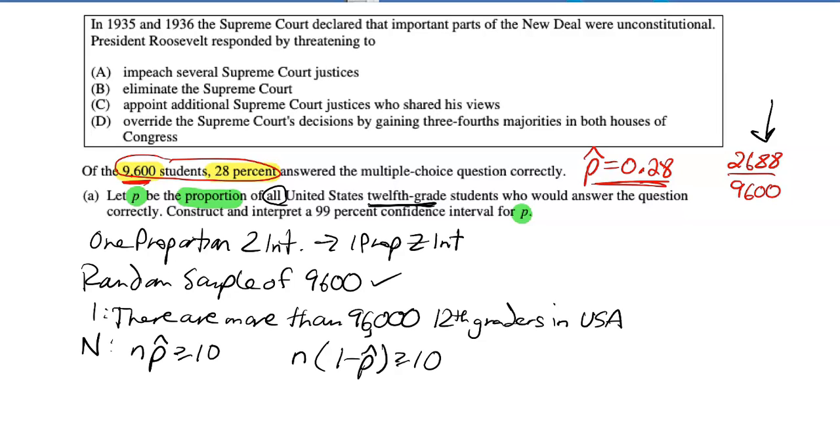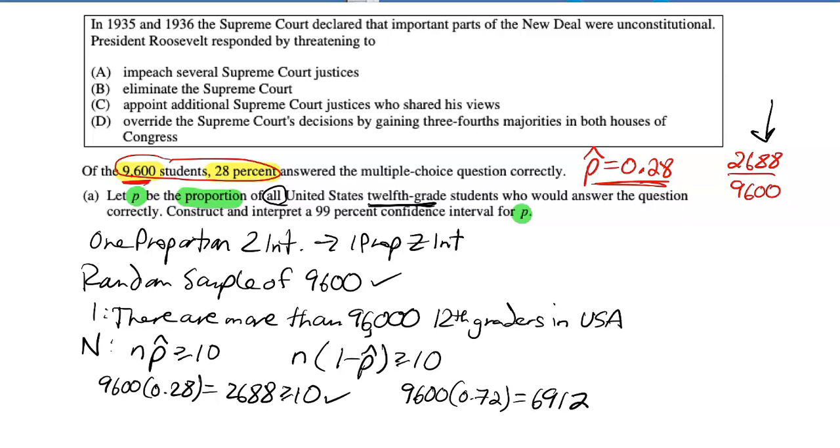Up here, I calculated p-hat times n and got 2688. So we have 9,600 times 0.28, that equals 2688. That's bigger than 10, that's good. And then the other one, 9,600 times 1 minus 0.28 is 6912, and that's also obviously greater than or equal to 10.